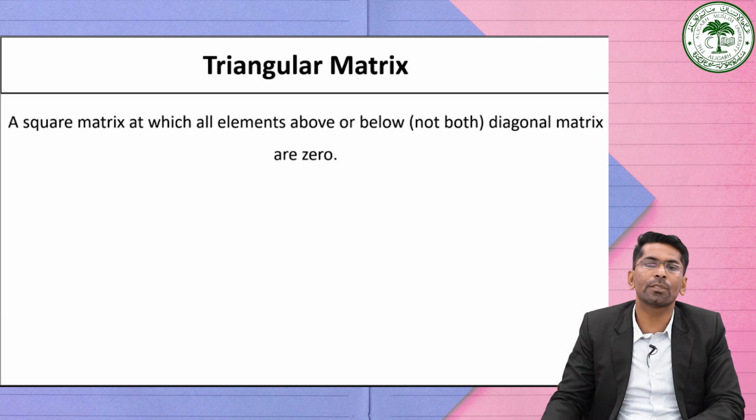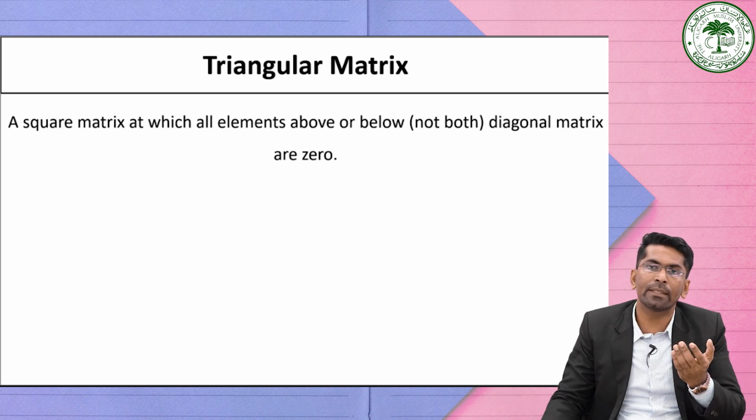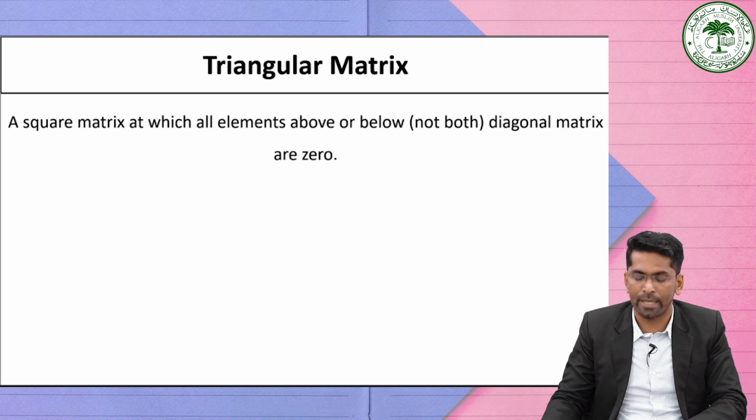See, it is also a square matrix in which all the elements either above or below, not both, the diagonal are 0. Such a matrix is known as a triangular matrix. Even in the case of a triangular matrix, we have two kinds: a lower triangular matrix and an upper triangular matrix as well.